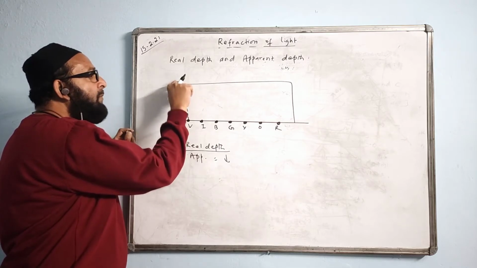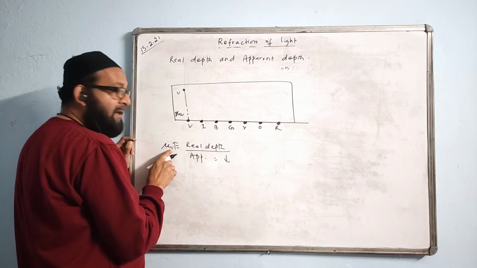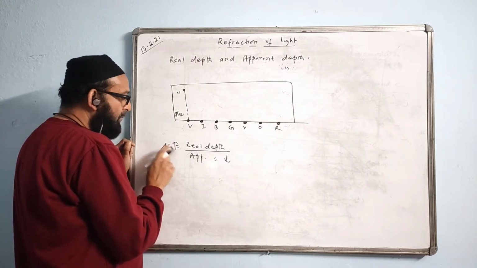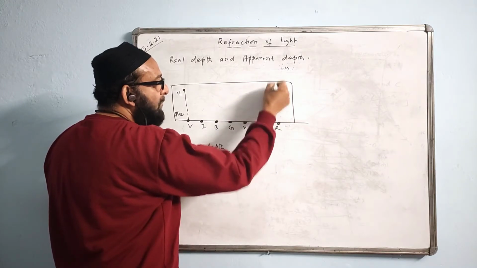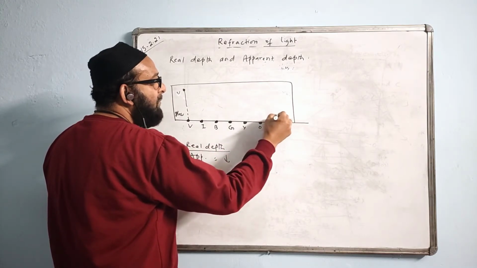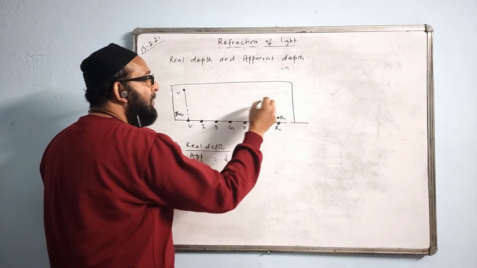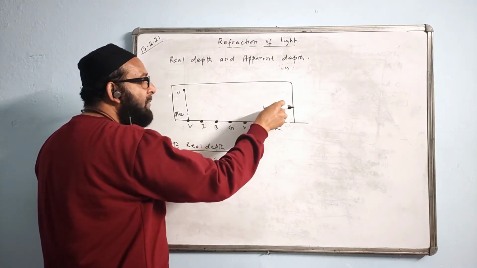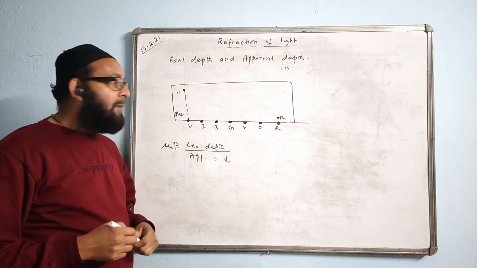This depth is minimum, and the red will have the minimum refractive index, so the apparent depth is maximum. It will appear raised by a very small amount. This will be red. The apparent depth is maximum, so the raise in the position, or the shift in the position, will be minimum.